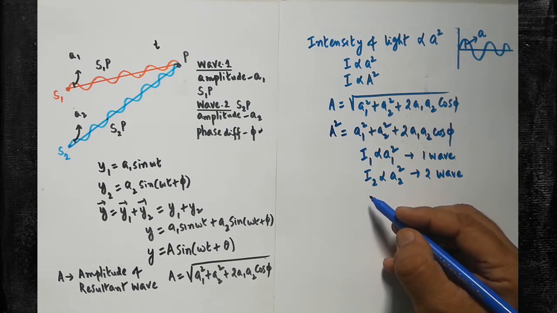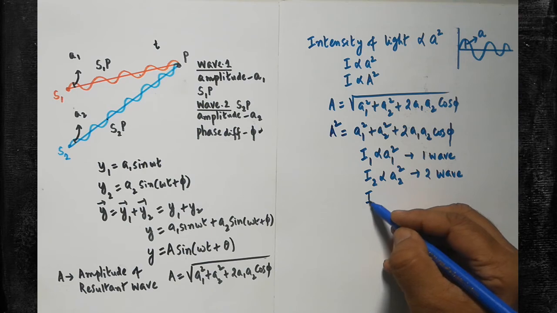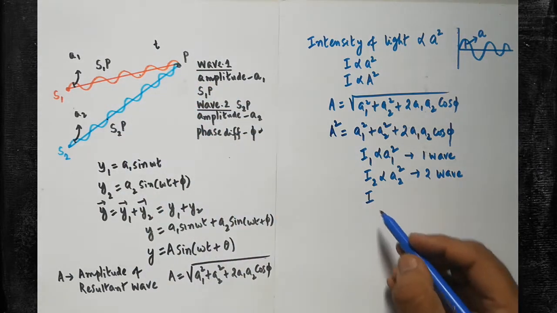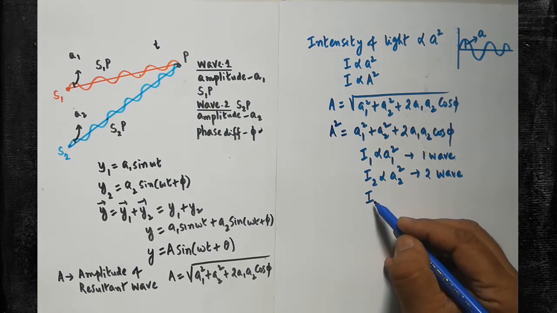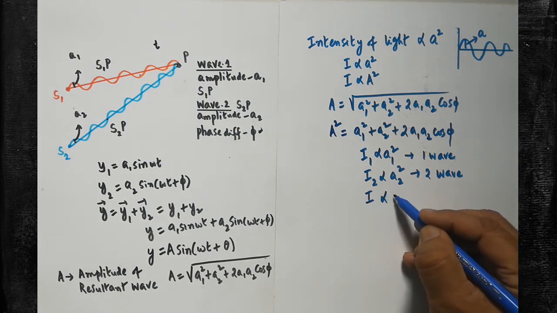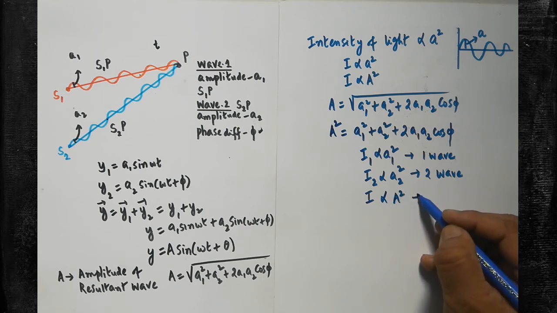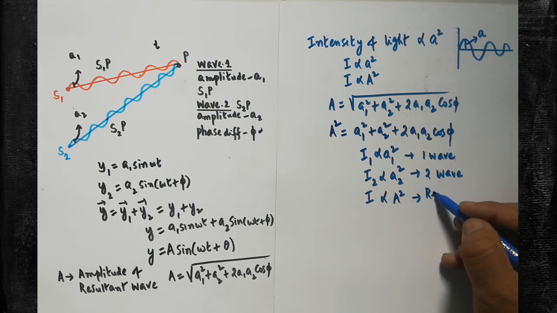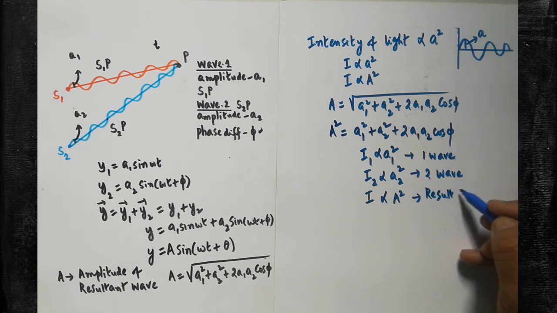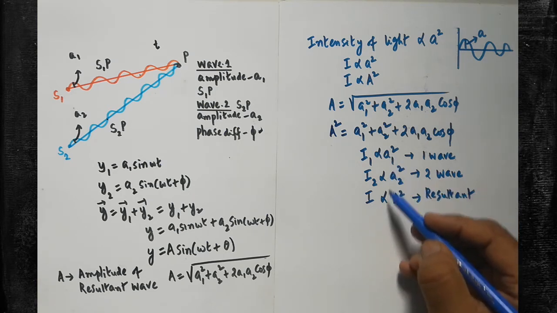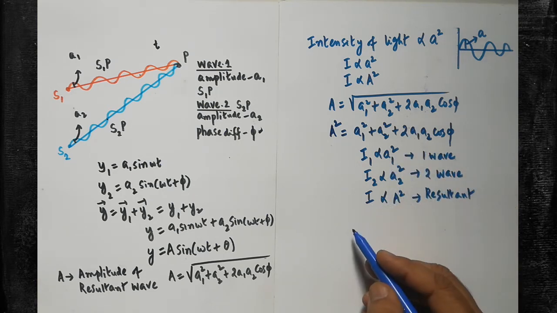Are you clear? How will you write the resultant intensity? The resultant intensity can be written as I. When the two waves are superposing with one another, you will get the resultant wave. For the resultant wave, we have to write the expression for intensity. For that, what is the equation? I is directly proportional to A square. After superposing these two waves, you will get the resultant wave, and that resultant will have the intensity in this format. So these three equations can be used here.